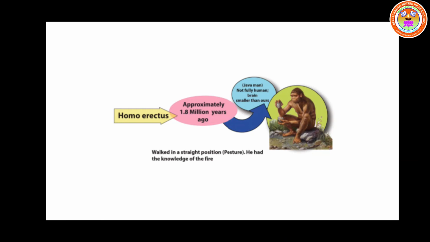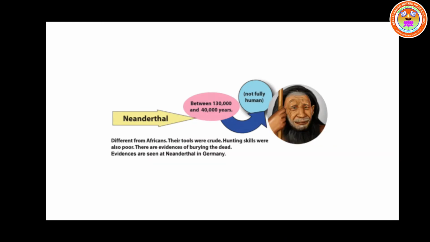Then the next stage of human evolution came. It was called Neanderthal. What is it? Neanderthal. The period was between 130,000 years and 40,000 years. He was not a full human. You can see that picture. Something like a monkey face, isn't it? He is different from Africans. Their tools were crude, very hard tools they were using.